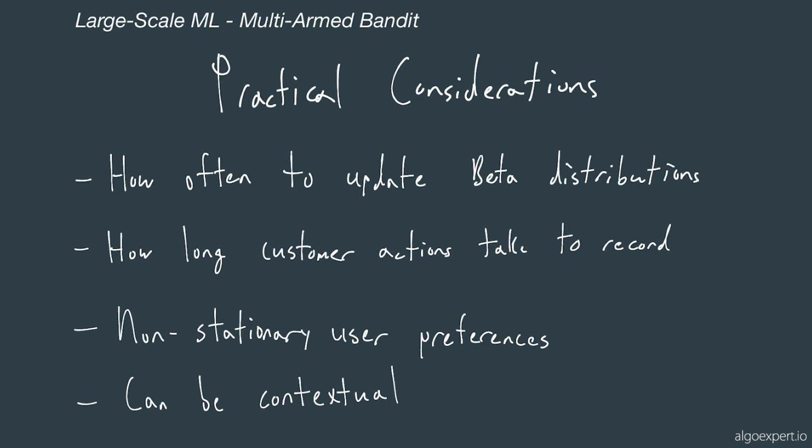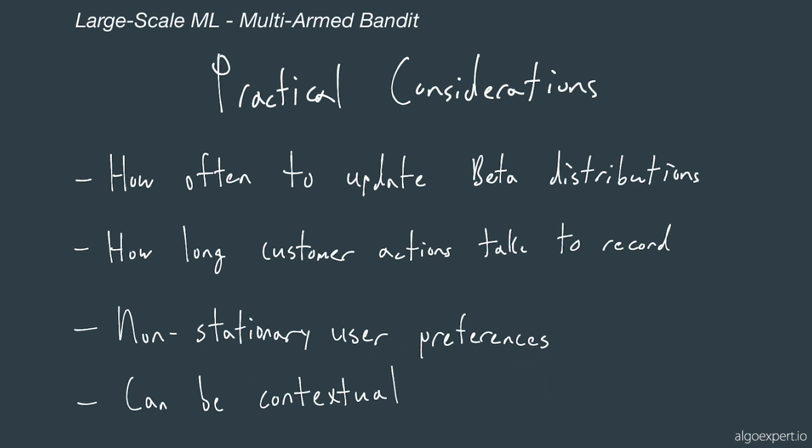Some practical considerations that we need to think of for multi-armed bandits is how often we want to update the beta distributions. So in our example earlier, it was very fast that we could recognize whether someone clicked on a push notification or did not click on it. That allowed us to adjust the distributions quickly. However, if the customer actions take a long time to record, then that could mean we may not even have a choice of how often we want to update the beta distributions.